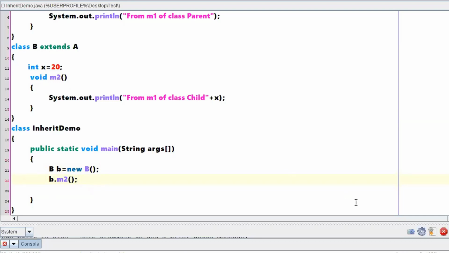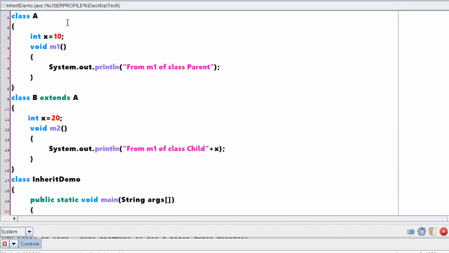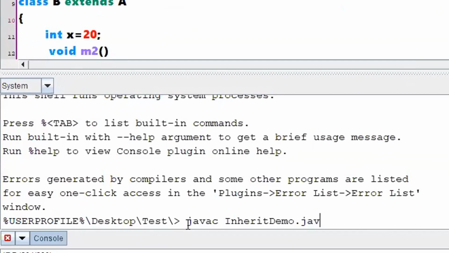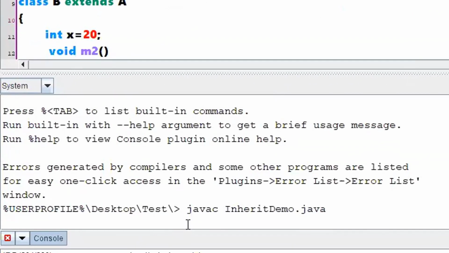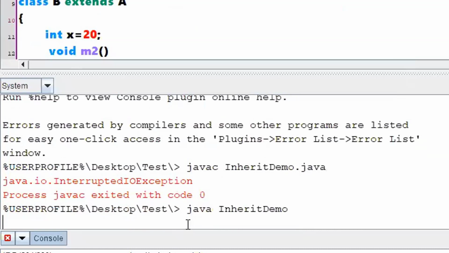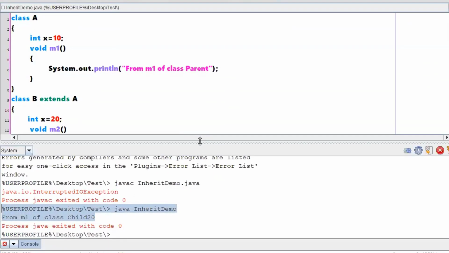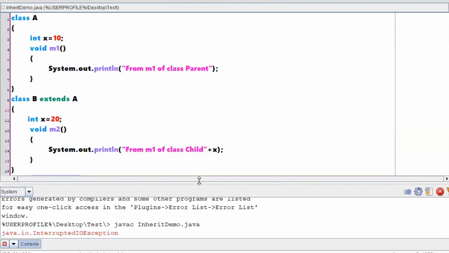If I run the program, what is the class name? I don't want to type it again, so I'm just copying that class name. Javac dot Java. So it is showing a proper message of the child class.